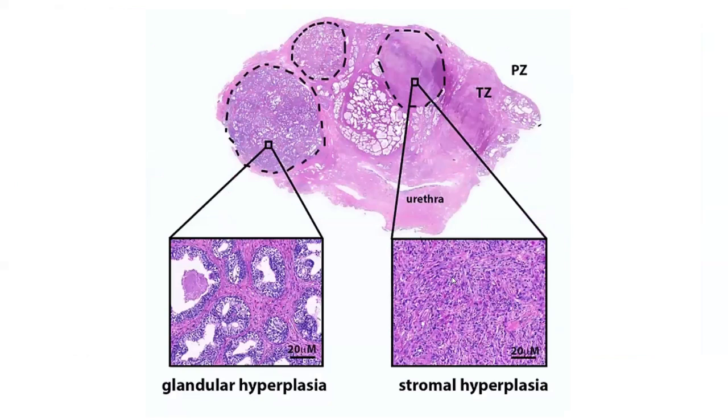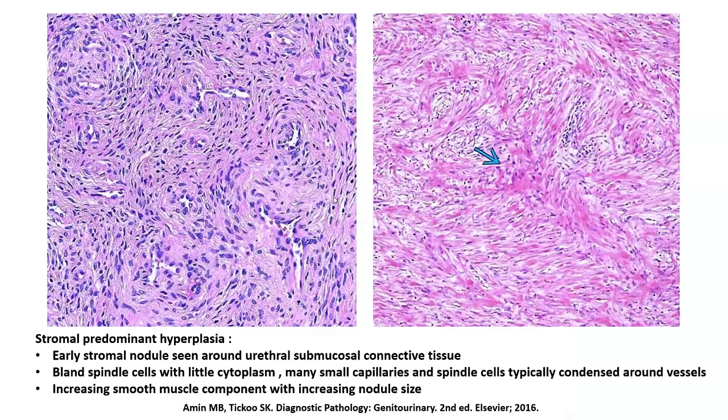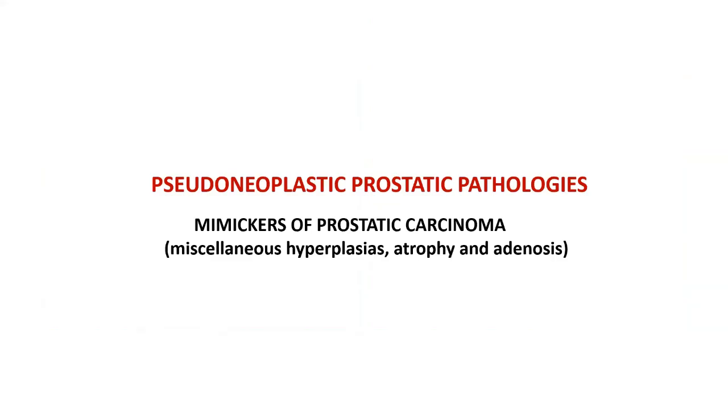Now, as I had said already, in some areas you might have a glandular predominant histology, while in some areas the overgrowth might be purely stromal, which is known as a stromal hyperplastic nodule. So if you get a prostate where there is an overrepresentation of the stromal element, you will not get those glands. Rather, you will get a proliferation of the fibromuscular elements, most often seen in the form of a fibrocellular proliferation around the small blood vessels. But in the later stages, they might also be composed of smooth muscle bundles, which are arranged in fascicles.